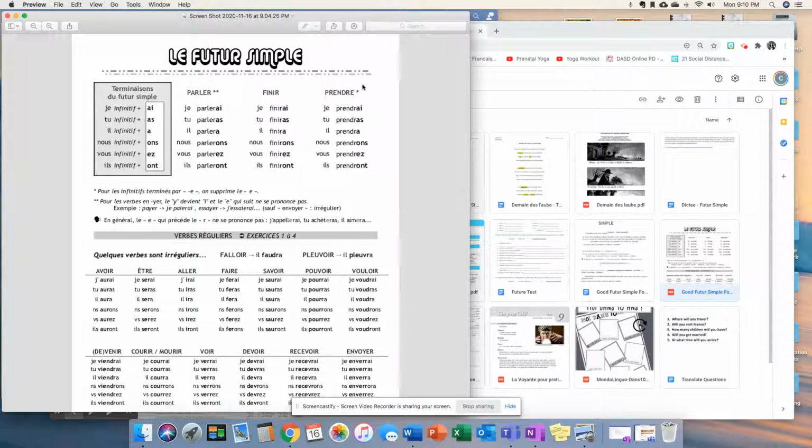Okay, the only difference that we kind of need to remember is with our re verbs, we're going to chop off that e so it sounds better. So it'll become je prendrai, tu prendras, il prendra, nous prendrons, vous prendrez, ils prendront.